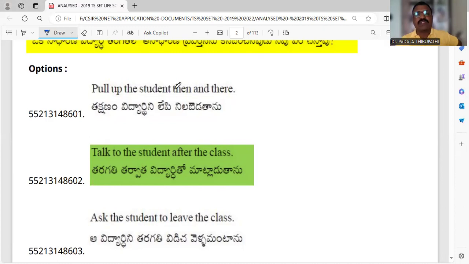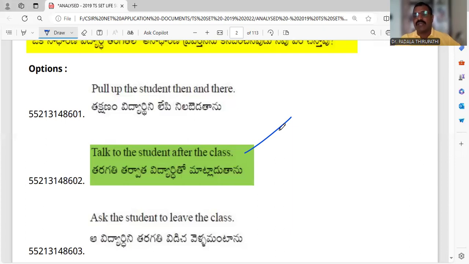Pull up the student then and there: it is a very bad practice and not acceptable in the classroom. Don't insult the students among their peers or among the four walls. The second option, talk to the student after the class, is very acceptable. It is a good practice for students.